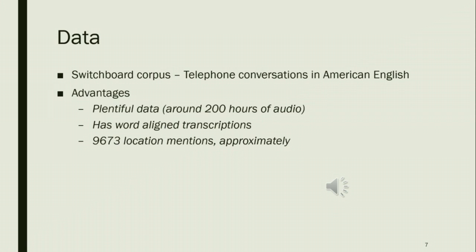So for data, we're going to use the Switchboard corpus. You can imagine this is conversations between two people over the telephone talking in English. The advantage is that there's a lot of this data, around 200 hours. The data all has transcriptions that are word aligned, so you know when a word started being said and when they stopped saying that word.